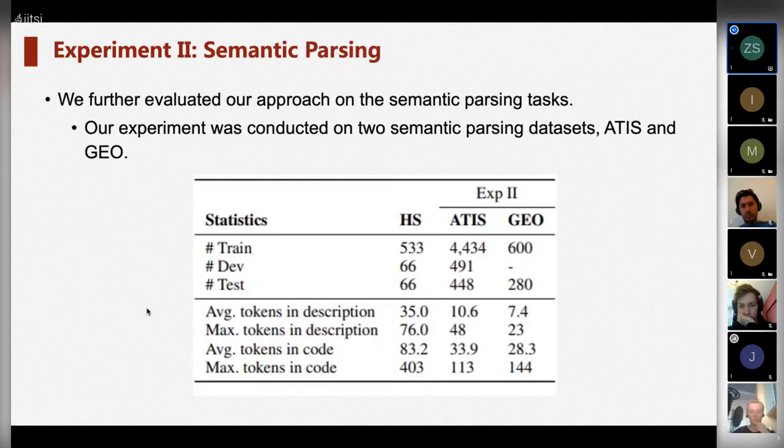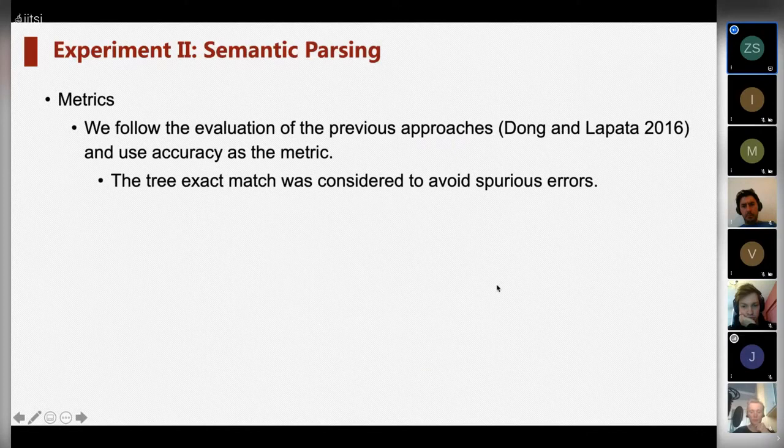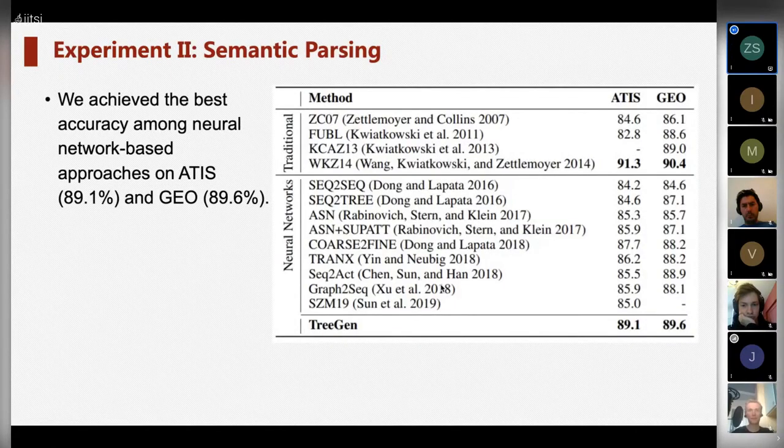The second experiment is semantic parsing. The statistics are shown in the table. As shown, the two datasets have fewer tokens in both the input description and the code, but more training data than the Hearthstone dataset. We follow the evaluation of the previous approaches and use accuracy as the metric, where the tree exact match was considered to avoid spurious errors.